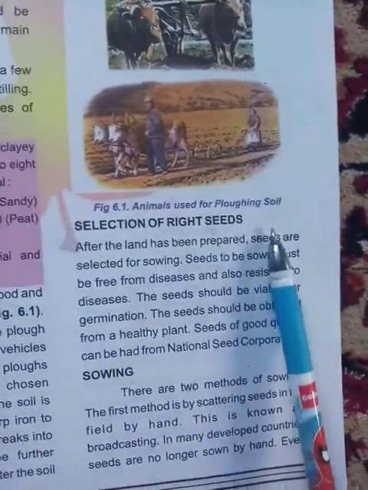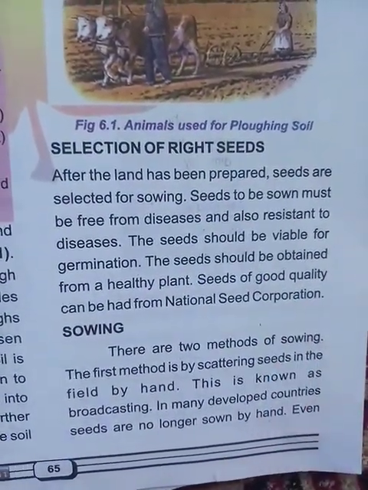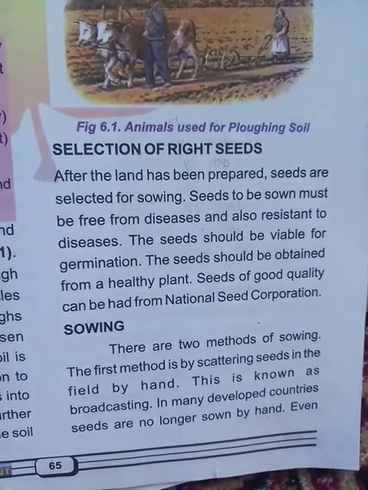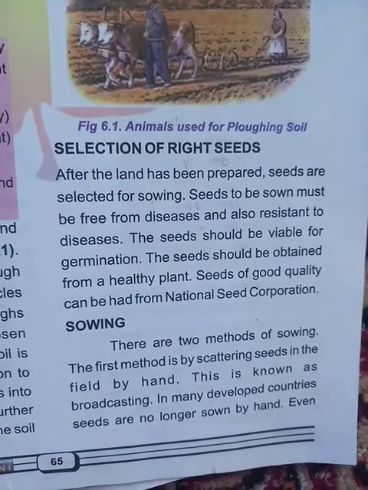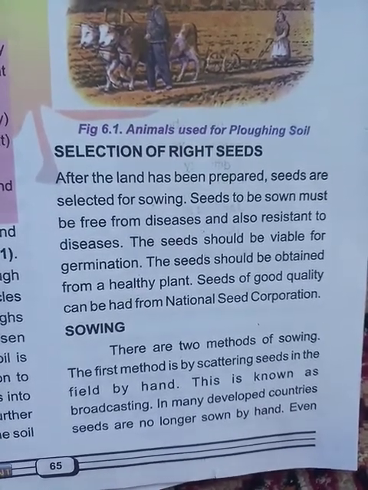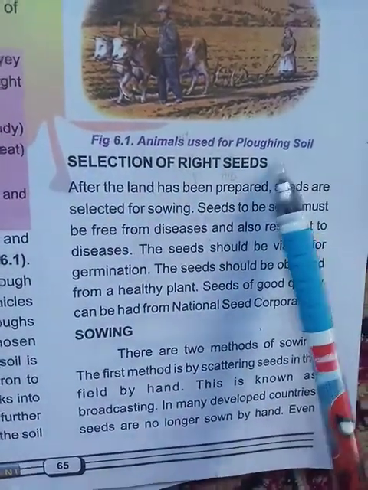And the second one is the selection of right seeds. The seeds that we use to sow in our fields should be disease free seeds, and they should be very viable for germination. So, selection of right seeds.